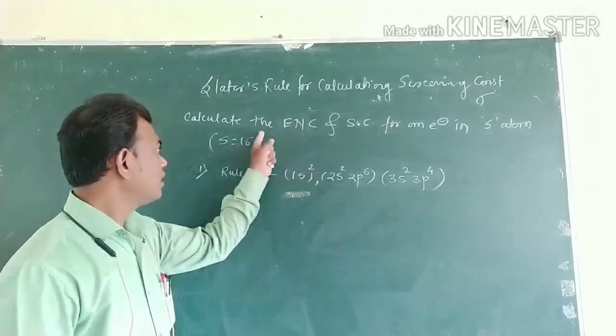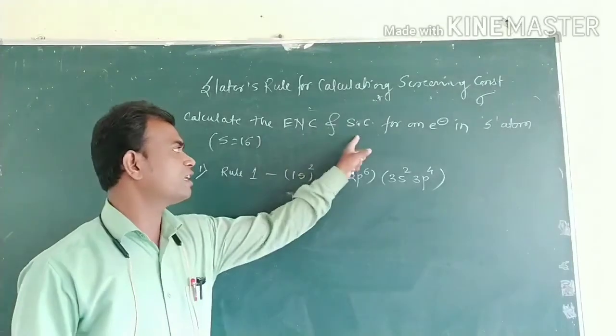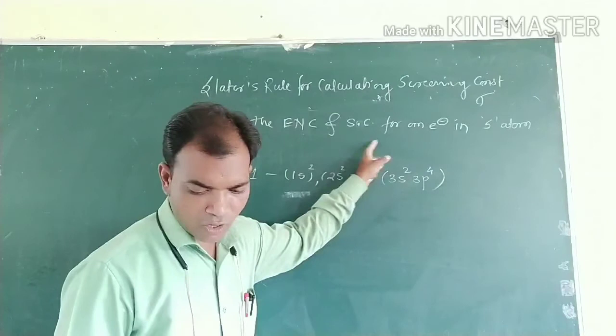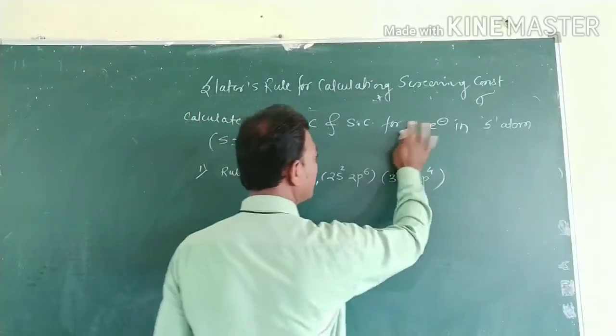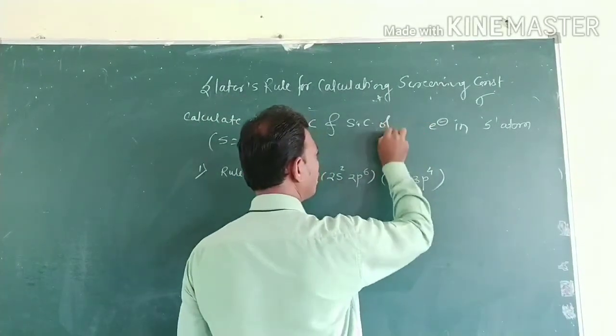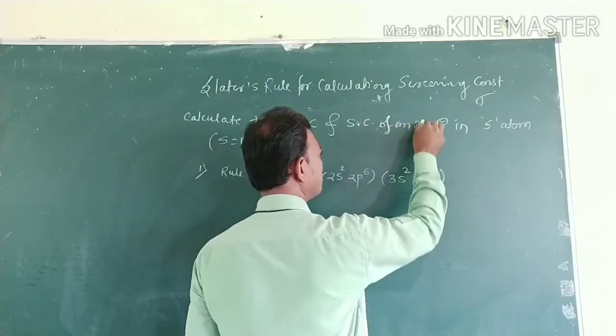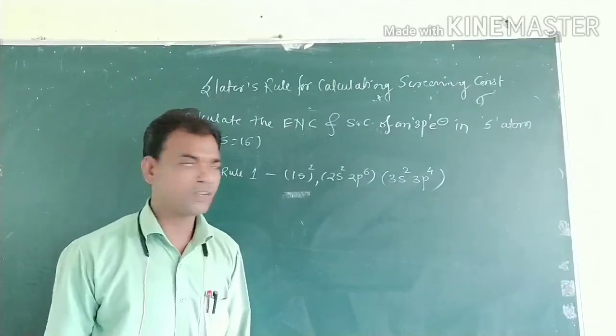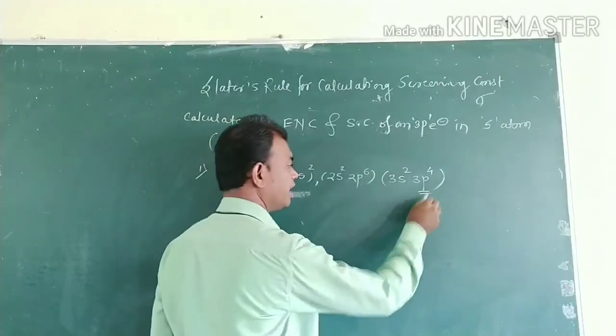Here we calculate the effective nuclear charge and screening constant of a 3p electron in the sulfur atom.